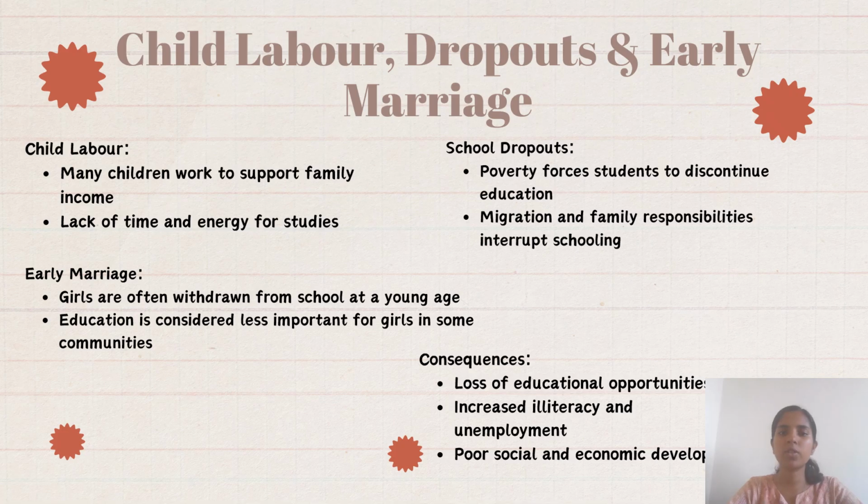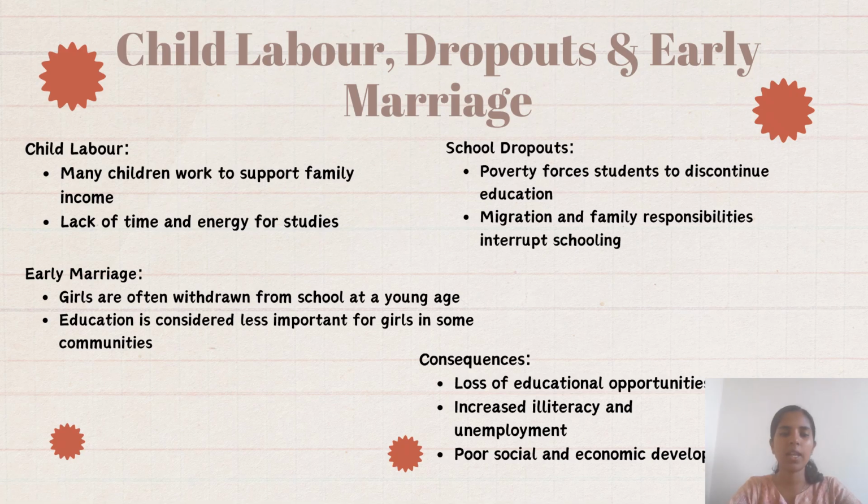So, child labor, dropouts, and early marriage. Child labor means many children work to support family income. So all these children may be in marginalized groups. They don't have much financial support. Many children may work to support the family, and lack time and energy for studies.